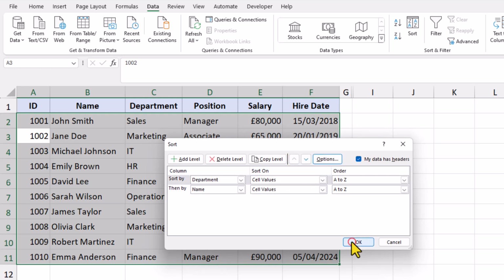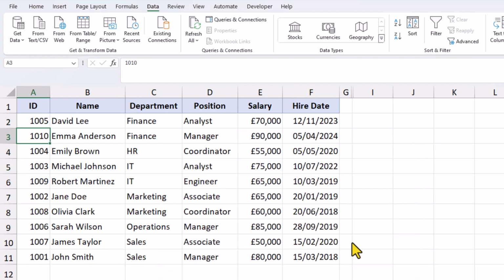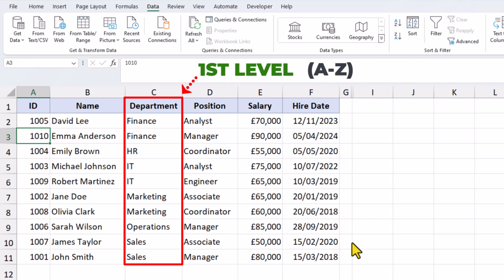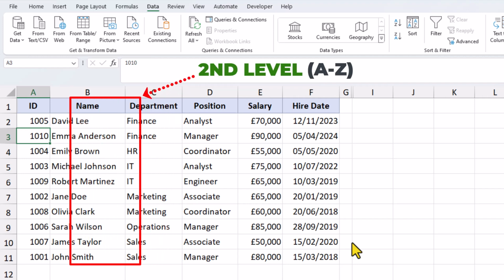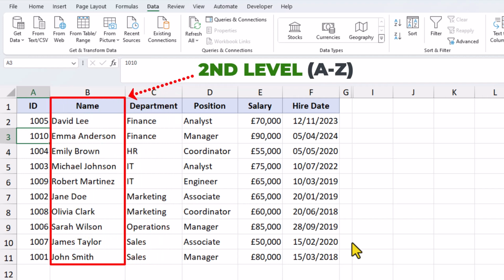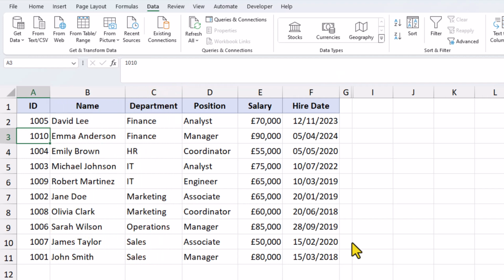Click OK, and boom. The department is the first primary column that is sorted alphabetically, and then within each department, the names are sorted alphabetically. We'll reset everything by sorting the ID column. Instead of right-clicking, we'll go to the Data tab and simply click this button here.